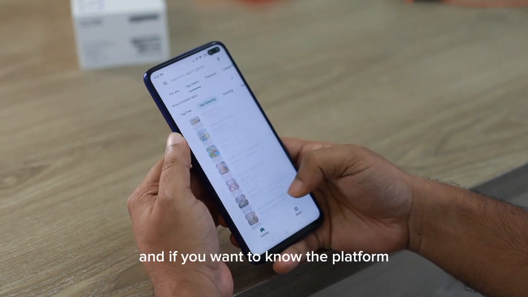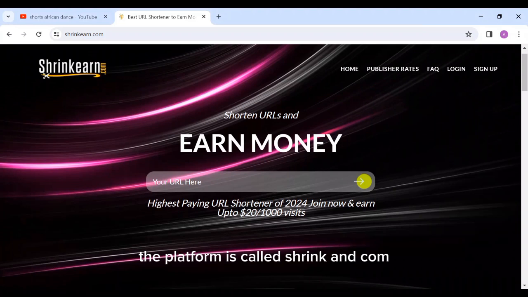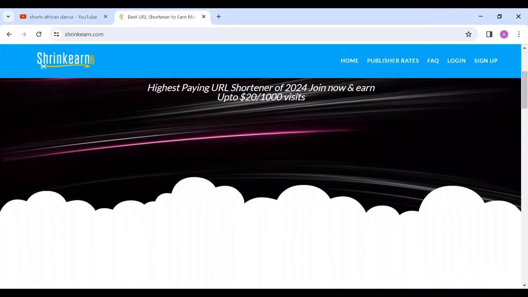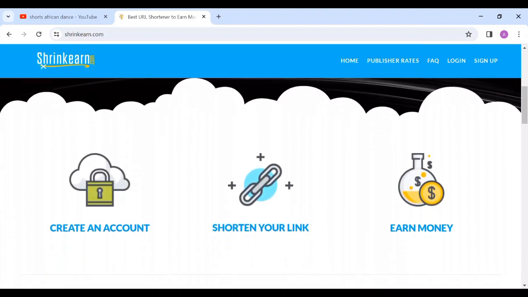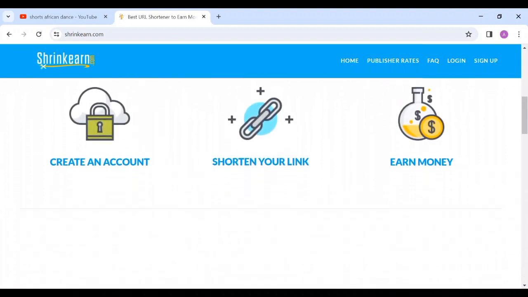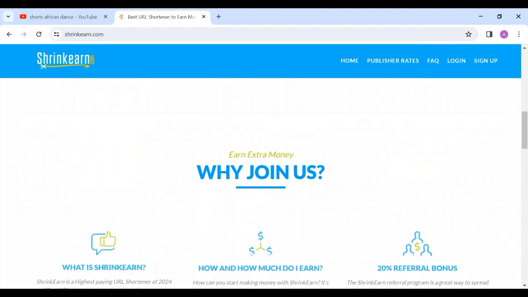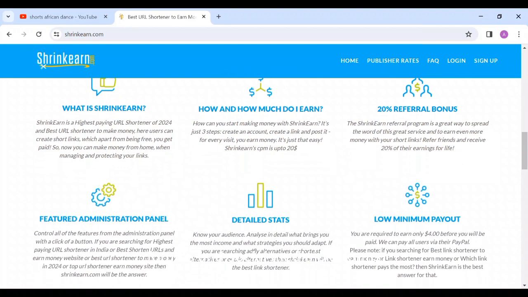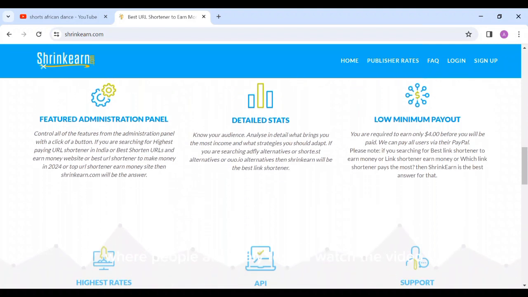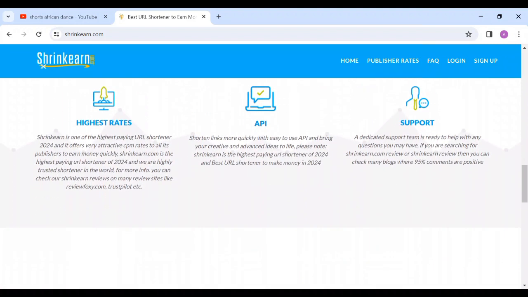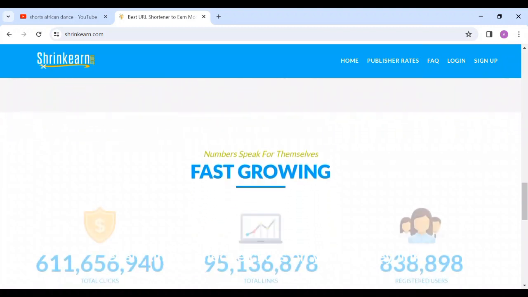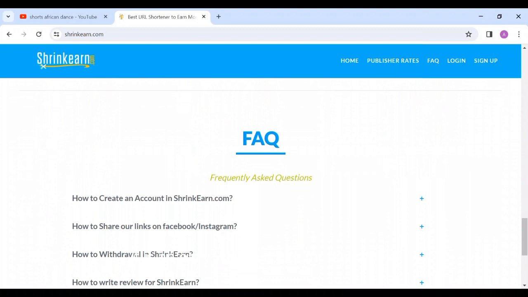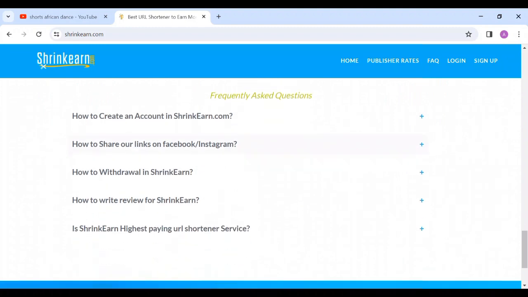And if you want to know, the platform is called shrinkearn.com. You can maximize your earnings with this platform, and it is very simple. Just paste the URL of the videos on YouTube and it will generate a special money link for you. Share this money link in online communities, forums, and social media platforms where people are likely to click and watch the video. Every time someone clicks on your money link and watches the video, you earn a commission. It is an easy way to make money online, and the more people watch, the more you earn.